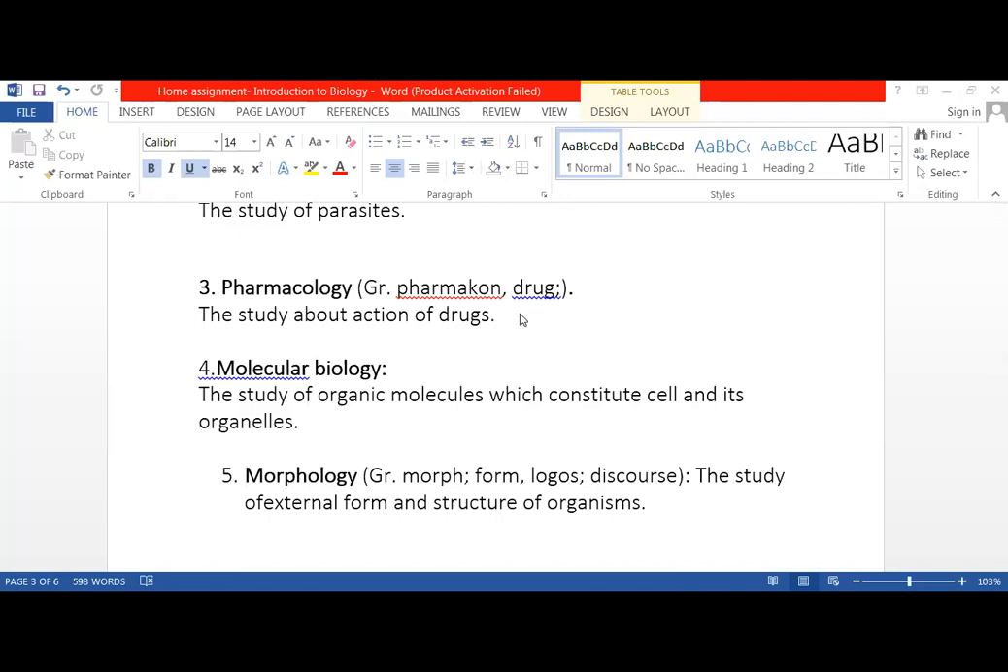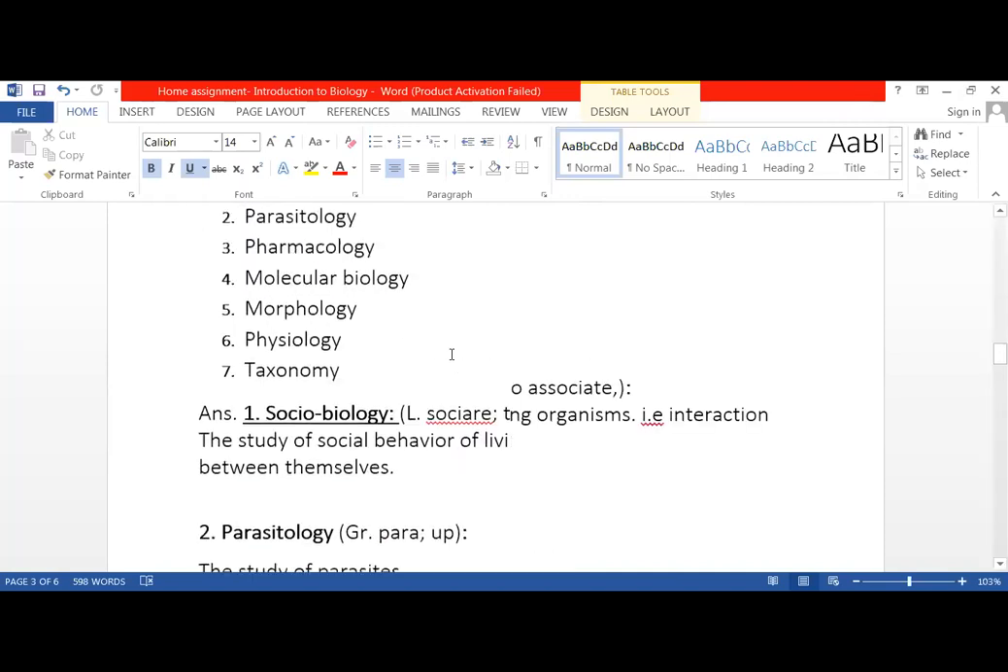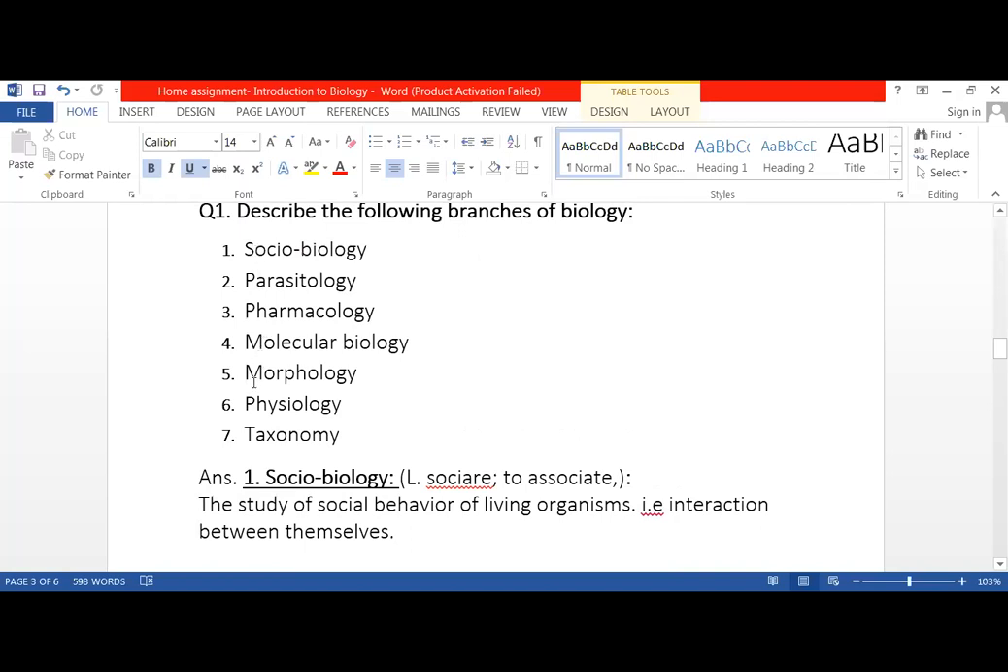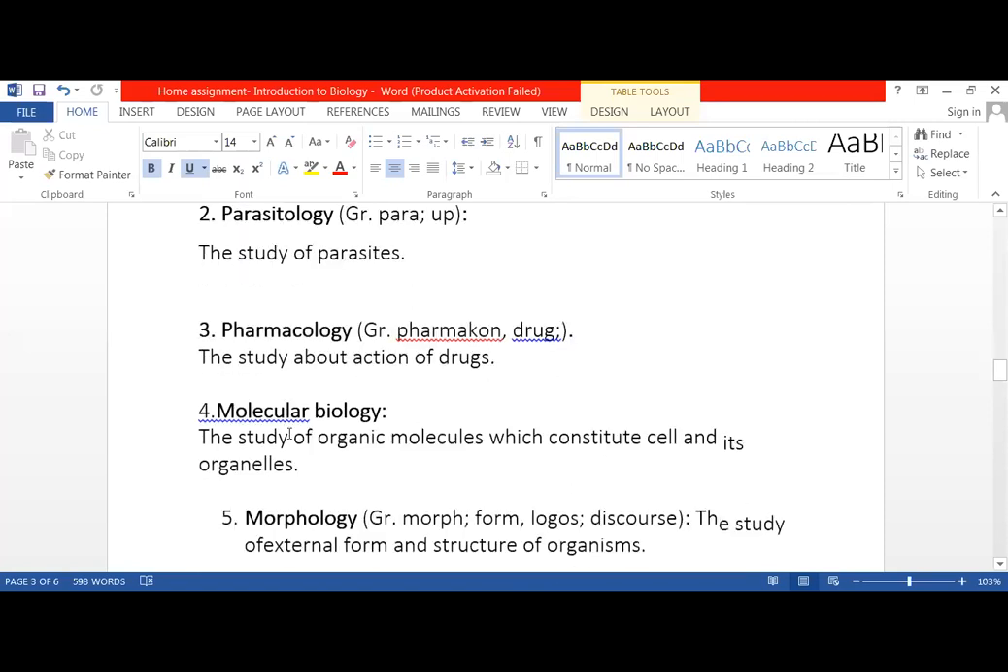Yes, first heading is sociobiology. Hania, beta, we have to describe all these branches. Okay, so your first heading would be number 1, sociobiology, second heading, parasitology, then number 3, pharmacology, then molecular biology. Molecular biology, the study of organic molecules which constitute cell and its organelles.